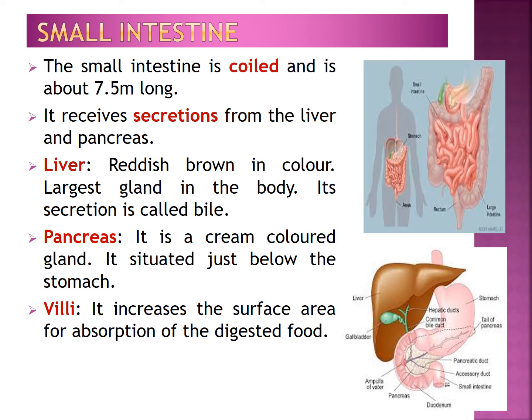it has a special function also. Let us see that villi increase the surface area for absorption of the digested food. The absorbed substances are transported to different organs of the body through blood vessels. The undigested food enters into the large intestine.